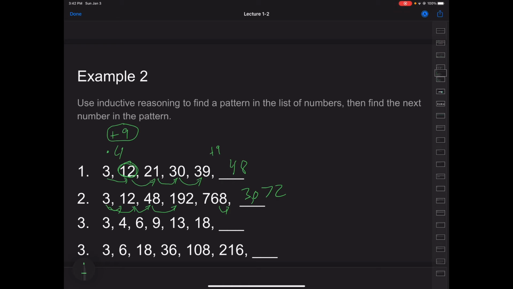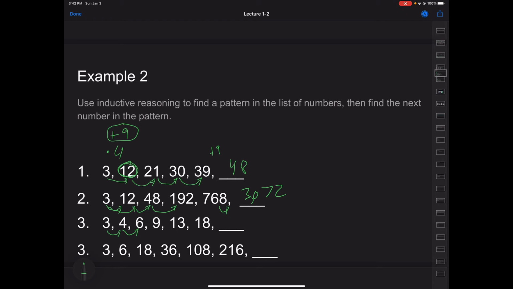Some patterns are a little harder to see. If you paused the video and did what I said, with this next one, you might run into some trouble. Because to get from 3 to 4, you can really only add 1. But then to get from 4 to 6, you're certainly not adding 1. But you're not multiplying by the same thing to get from 3 to 4 and then to get from 4 to 6 either. So what is happening here?